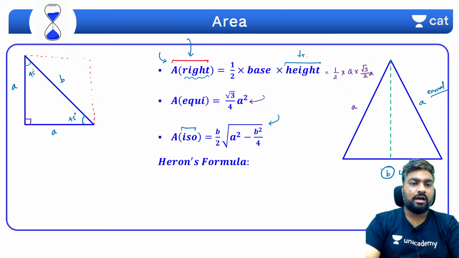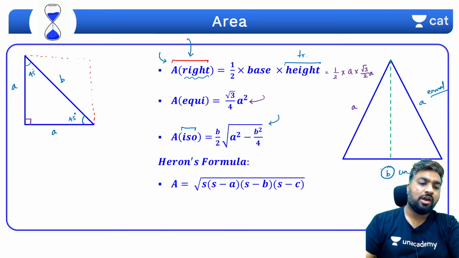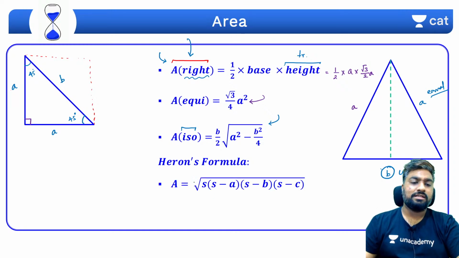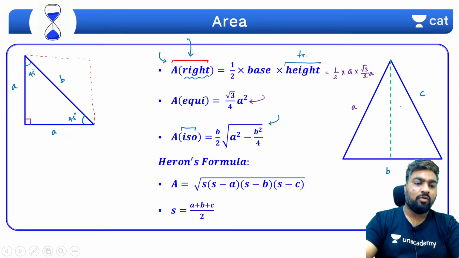Now the parent of every area of triangle formula is Heron's formula. Heron's formula says that the area of any given triangle is root of S into S minus A into S minus B into S minus C, where A, B and C are the sides. What is S?